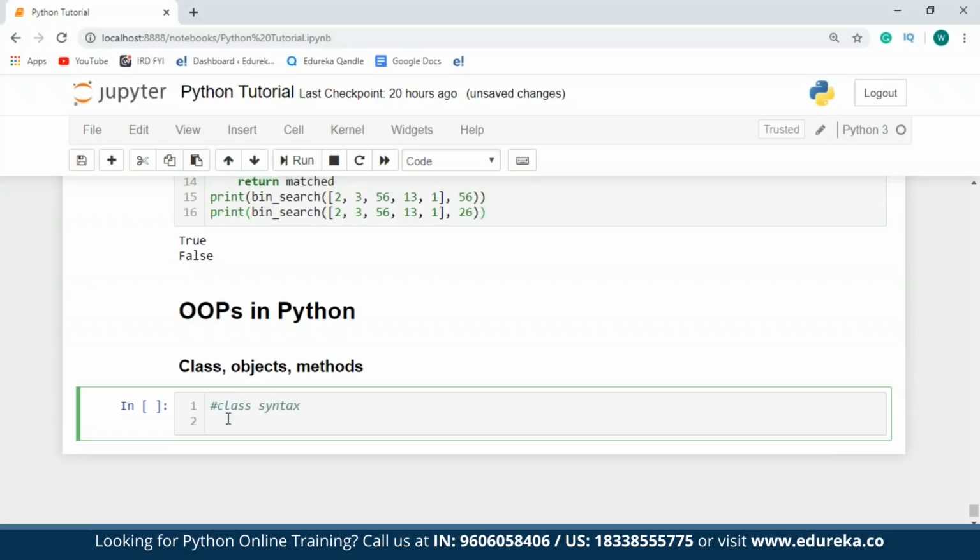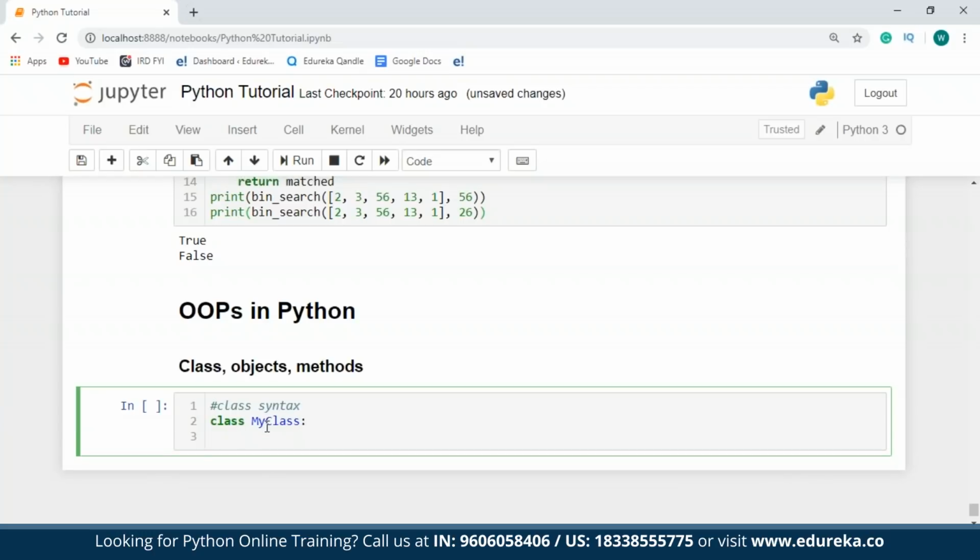The first thing that I'll have to specify is the class keyword, followed by the name of the class. Like I've already told you all in the naming conventions, class names begin with a capital letter followed by small letters. So in case the name of my class is MyClass, My is going to be with capital M followed by small y and capital C followed by small lass. So this is my class name.